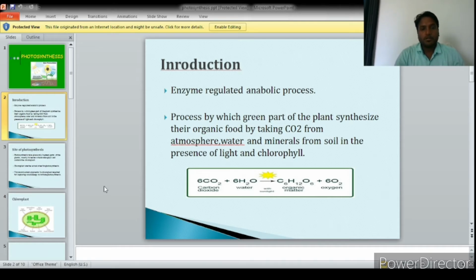The equation of photosynthesis is 6CO2 plus 6H2O gives C6H12O6 plus 6O2. Friends, in the process of photosynthesis, the plant produces carbohydrate that is used by all organisms on this planet. That's why plants are also known as autotrophic. We cannot produce food carbohydrate, that's why we are heterotrophic. One more important thing is that in this process oxygen is released as a byproduct, which is used by all aerobic organisms in their respiration.